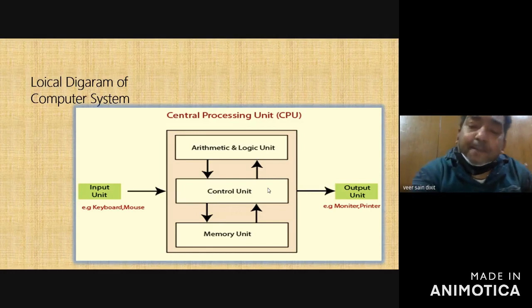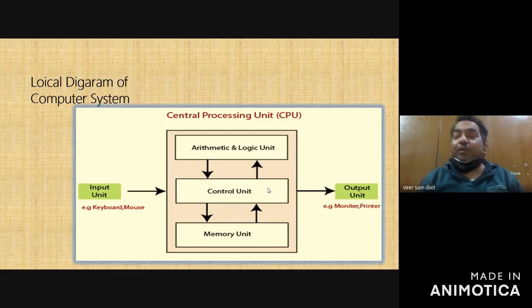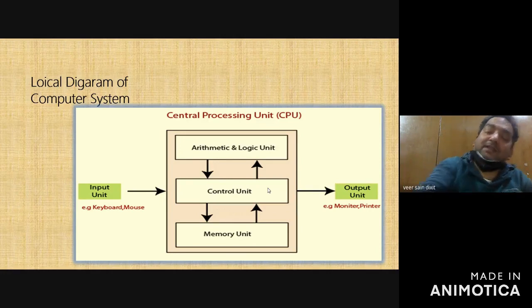Then there is a memory unit. In the memory unit your data is stored. Memory can be of two types: primary memory and secondary memory. What is the primary memory? That which is within the CPU, that is why it is known as primary memory. Secondary memory is outside the CPU, external memory, for example hard disk and magnetic tape. These are the secondary memory.